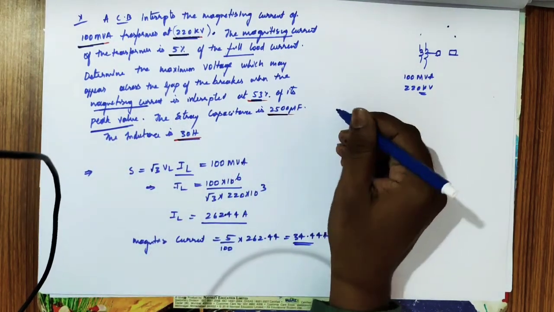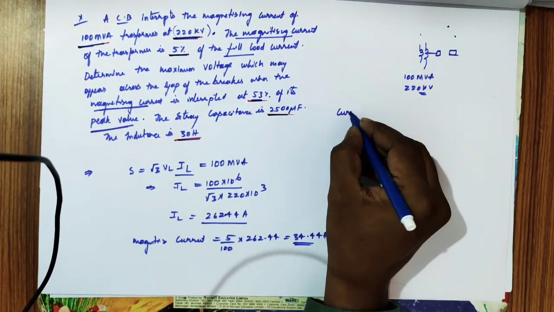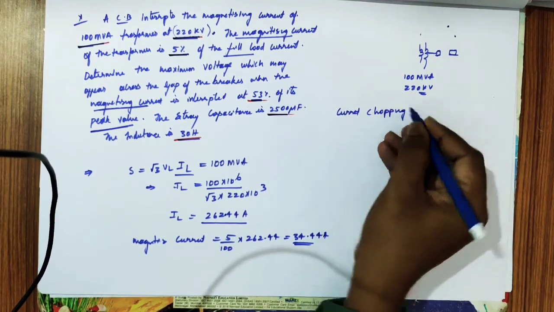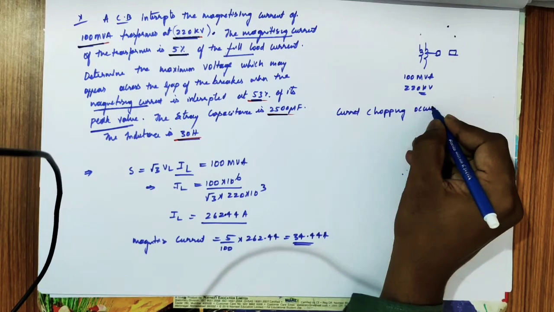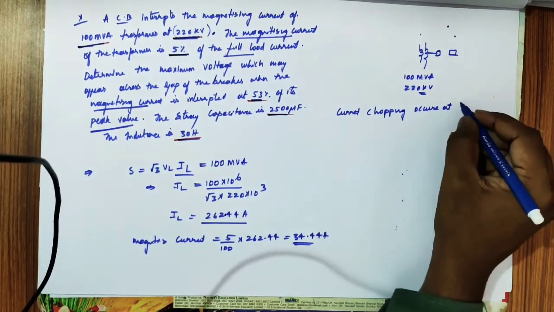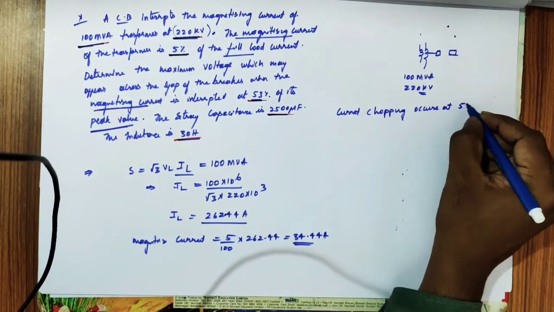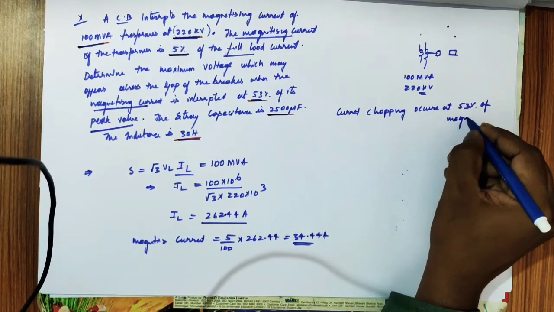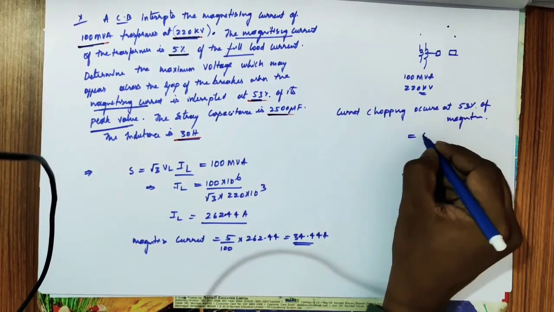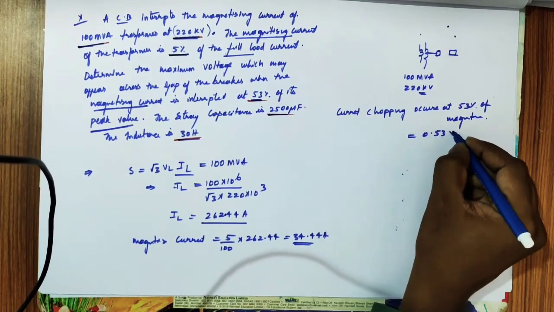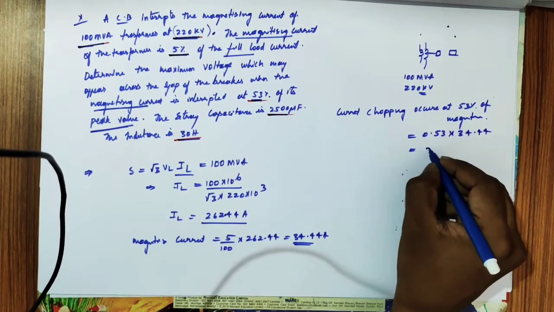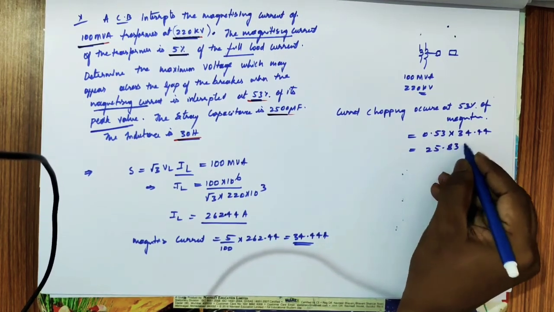Therefore the current chopping occurs at 53% of the magnetizing current, that is 0.53 × 34.44, which equals 25.83 amps.